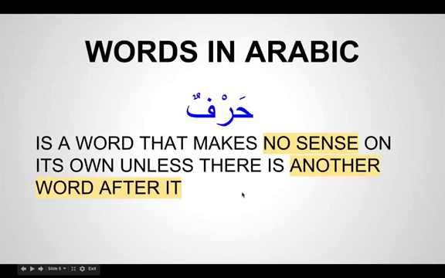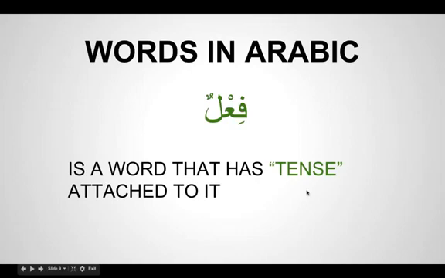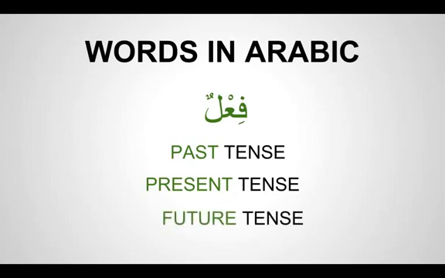Coming to fi'al. So what is a fi'al? Fi'al in English we call a verb, or something which describes an action. So in Arabic, how do we recognize this word? It is a word in which a tense is attached to it. What is a tense? Past tense, present tense, and you guessed it, the next one is future tense.